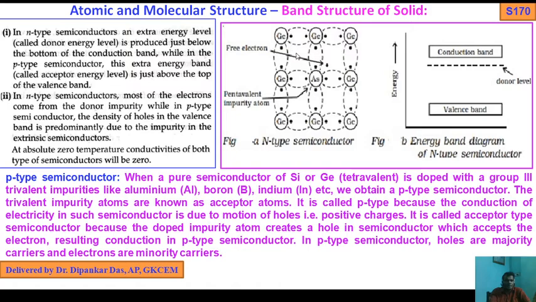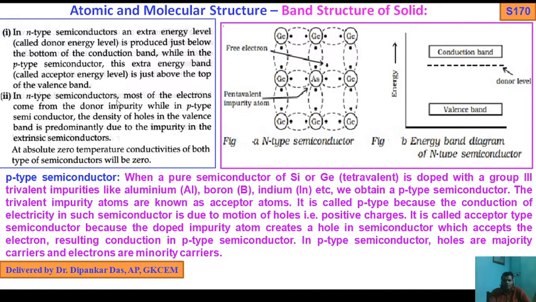And in case of n-type semiconductor, the extra energy level, that is called the donor energy level, is produced just below the bottom of the conduction band. But in case of p-type semiconductor, this extra energy band, called the acceptor energy level, is just above the top of the valence band. So here the top of the valence band is not shown. Okay, so this is only for n-type semiconductor.